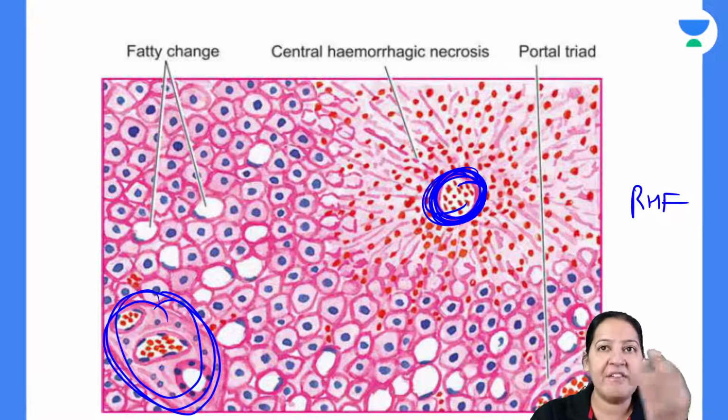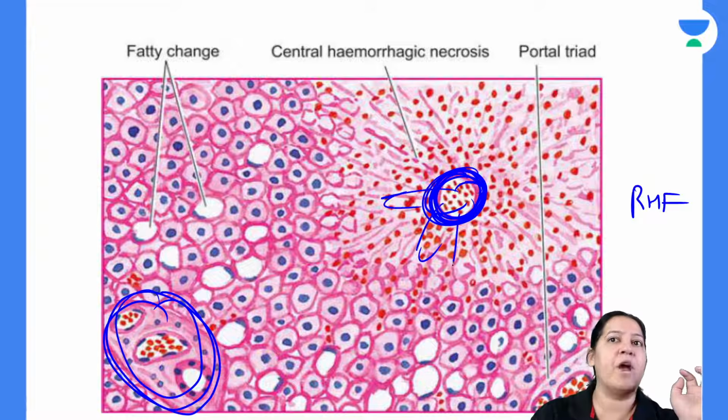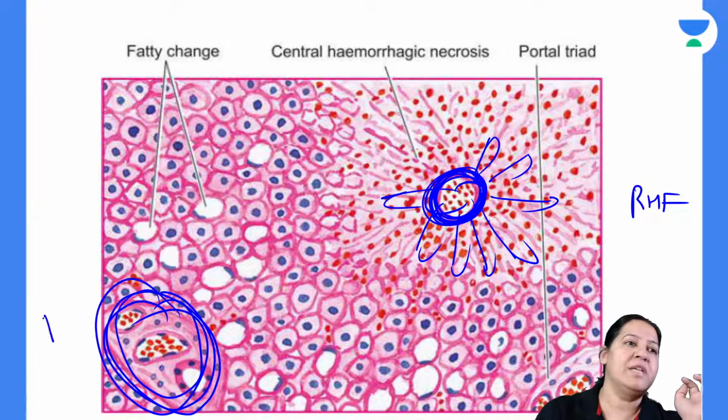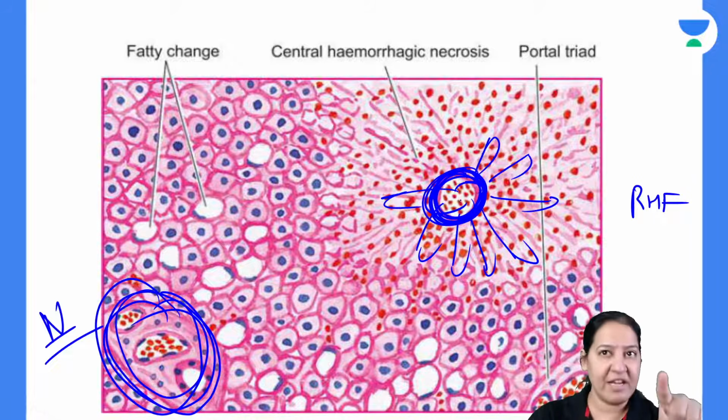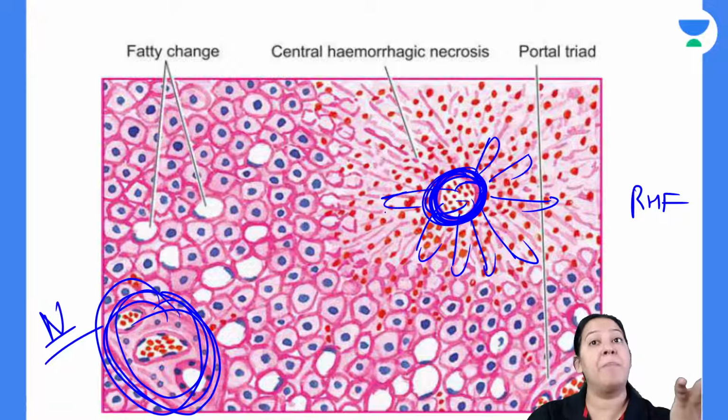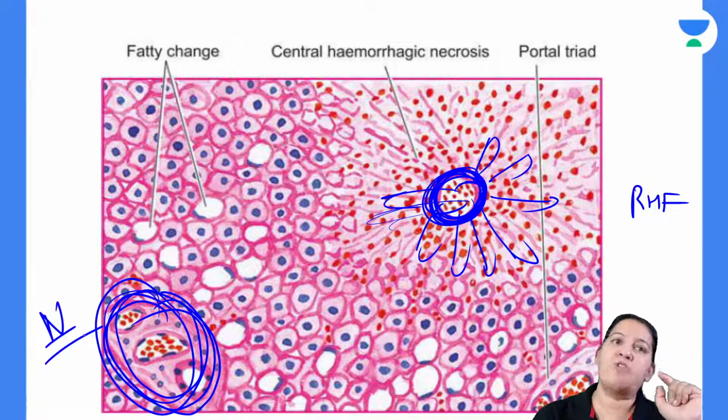So can you see the hepatic vein is dilated, it is ruptured and blood is coming out of it? Can you appreciate the blood coming out of it? These three are normal. There is no change in this. Give me a thumbs up. So the hepatic vein is dilated, it is ruptured, blood came out of it and the portal triad is normal.